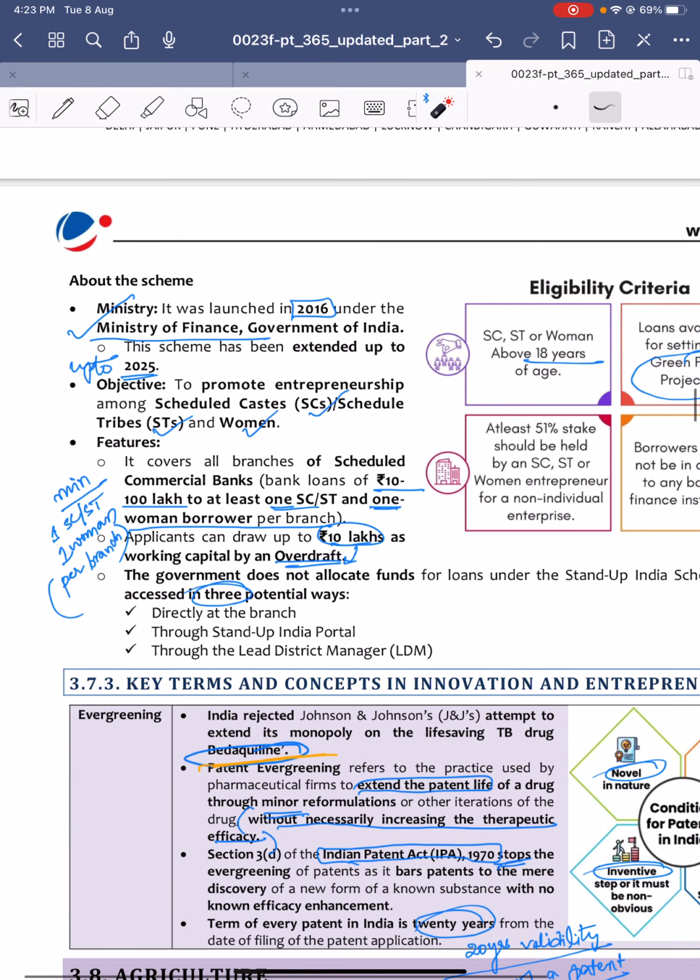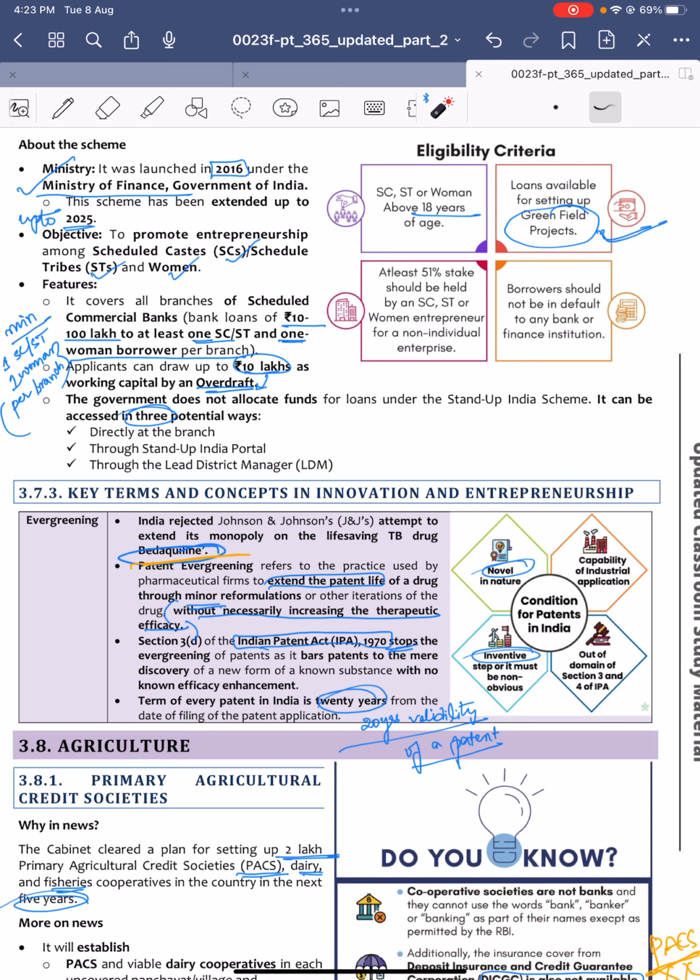They also have an overdraft facility of 10 lakhs. An overdraft facility is, for example, if I have a bank account and there are only 1,000 rupees in my account, I can withdraw only up to 1,000 rupees, right?